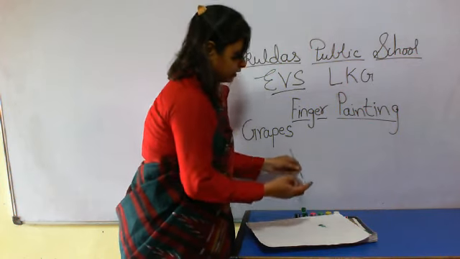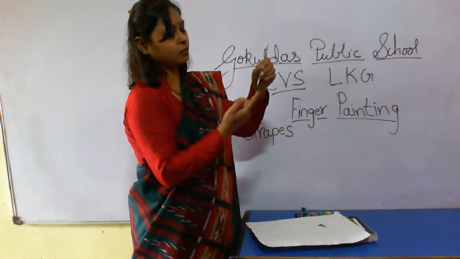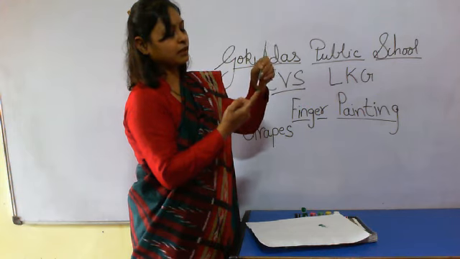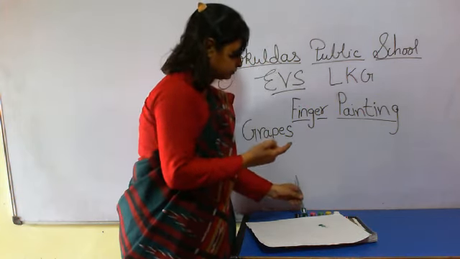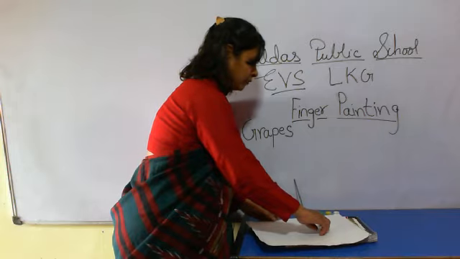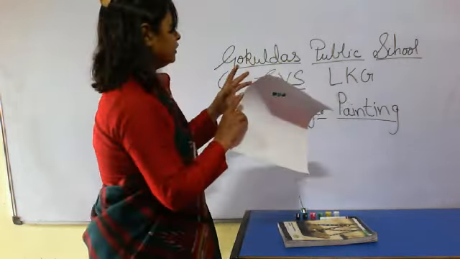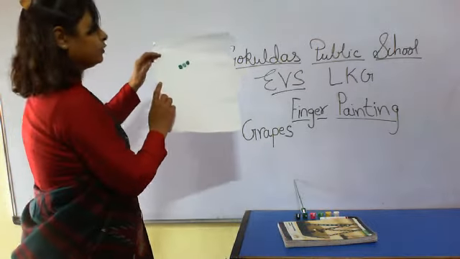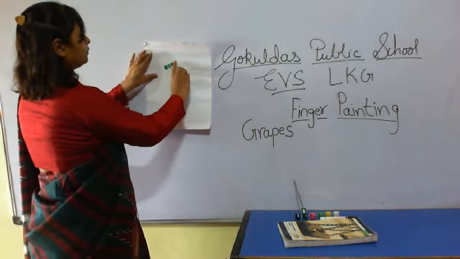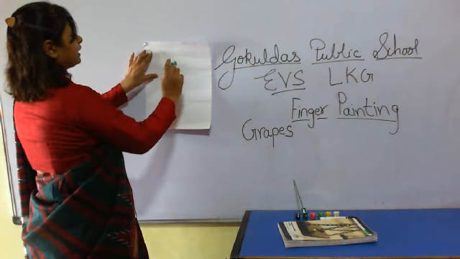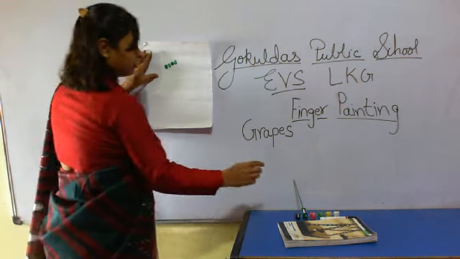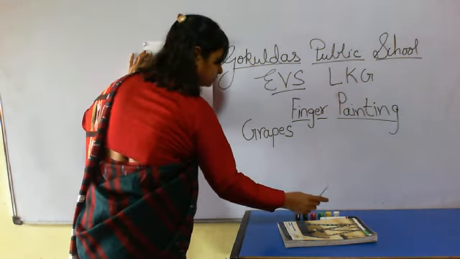If the color is not coming, you have to color your finger again, and one by one you have to put the dots. You have to make it like this.